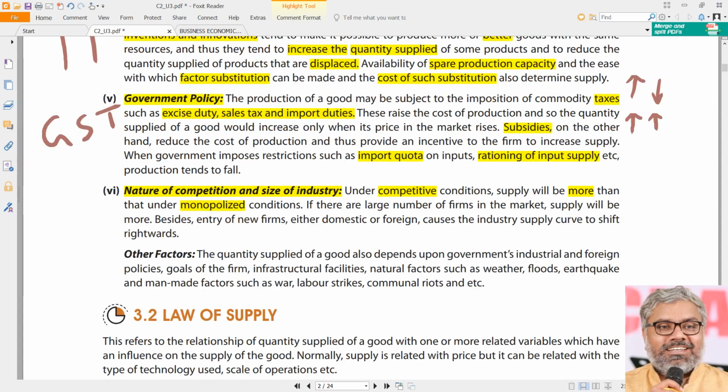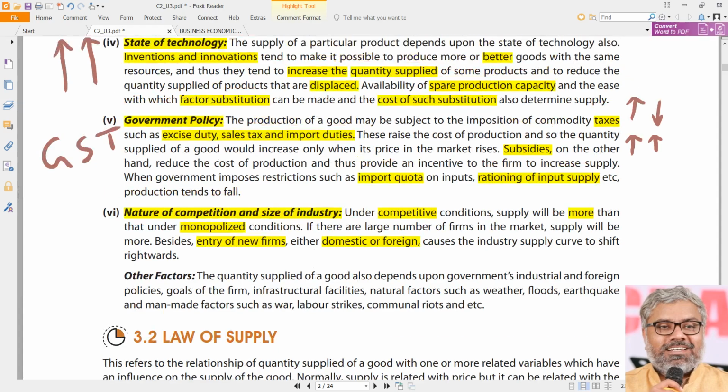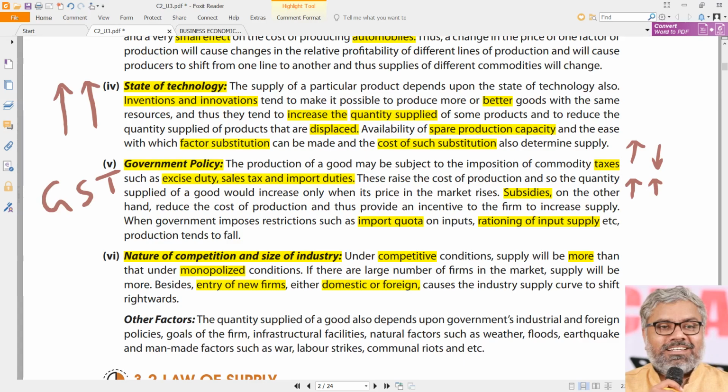And not only that, when there is an entry of new firms, naturally the supply will be more. Whether it is domestic or foreign, the supply will be more. So when there are more new organizations, the supply will be more. For this particular example, we can take motor vehicles in India, particularly two-wheelers. Even in my childhood, there used to be only two major brands. I heard that prior to that there used to be only one, Bajaj. Later on, at least in my childhood, we know that there was something called Vespa. It used to be called LML Vespa. These are the only two scooter manufacturers.